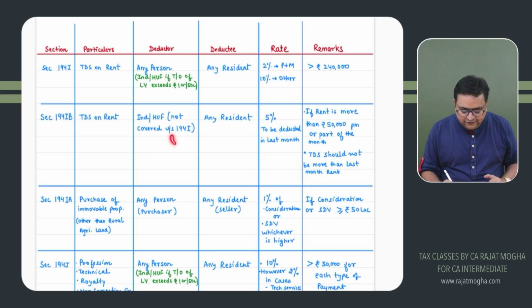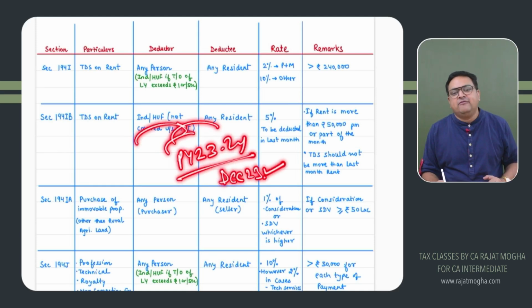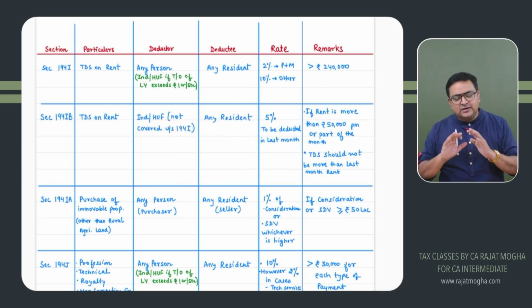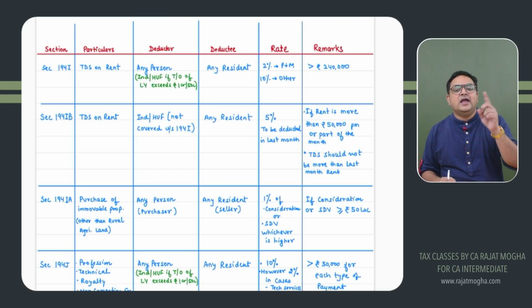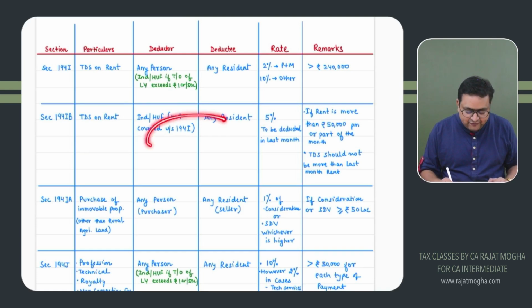Let's say this is previous year 23-24, and you are vacating this property in the month of December 23. This is the last month, so here you have to deduct TDS. Let's say you are not vacating this property, and you have taken it on rent for more than 1 year, then in the last month of the year, that is March, you have to deduct TDS. How much? 5%, right? So 5% TDS would be deducted, not every month.